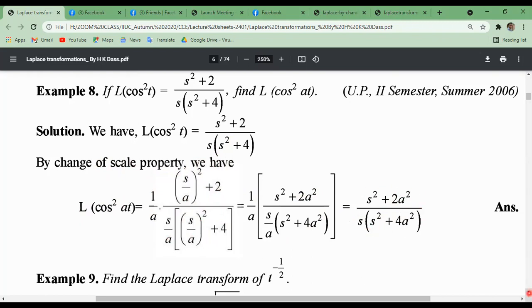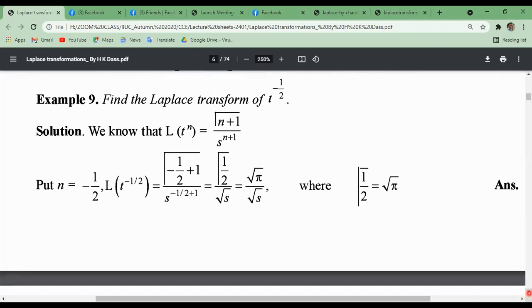Very easy. Now another one, Laplace transformation of t to the power minus half. You must know Laplace transformation of t to the power n from our previous lecture, first lecture. Laplace transformation of t to the power n, what was? Gamma n plus 1 divided by s to the power n plus 1. Now just putting n equals to minus half in this formula, we get easily the Laplace transformation of t to the power minus half.